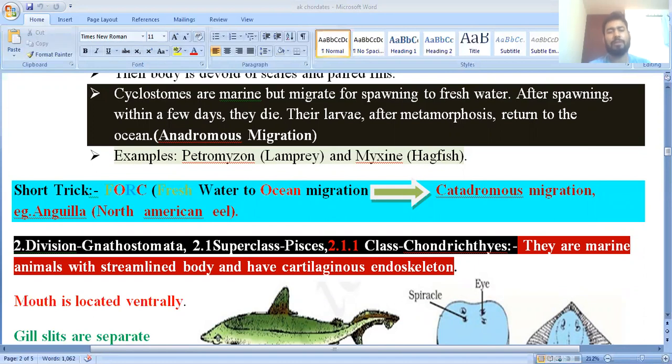When fishes migrate from freshwater to ocean, this type of migration is known as catadromous migration. It is found in the eel, Anguilla, the North American eel.